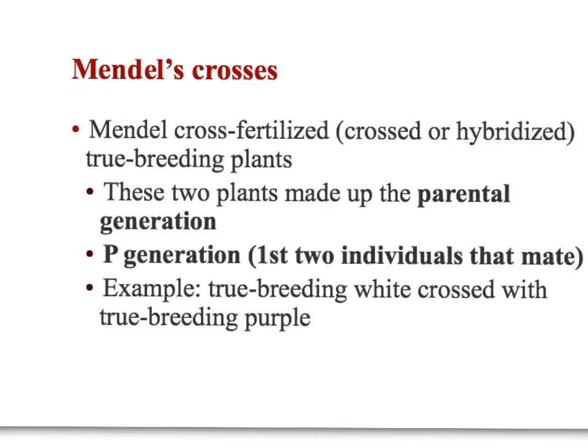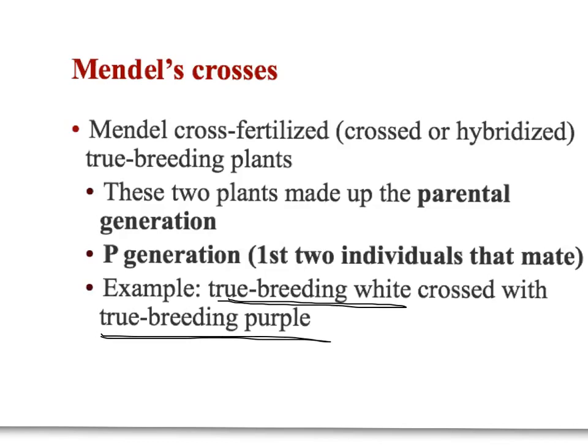So the first thing he did after he got his true breeding plants is he took two different true breeding plants. He took a true breeding white pea plant and a true breeding purple pea plant and crossed them to see what the offspring would look like. Because he knew if he crossed the white plant with itself, it would give white offspring, and if he crossed the purple plant with itself, it would give purple offspring, but he wanted to see what happened if they fertilized each other.